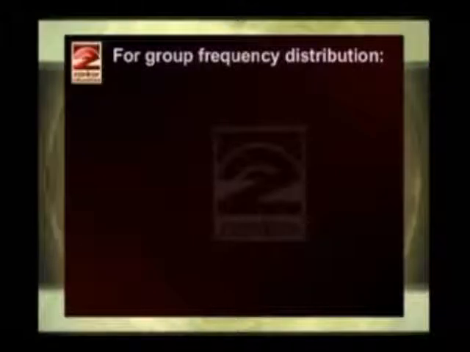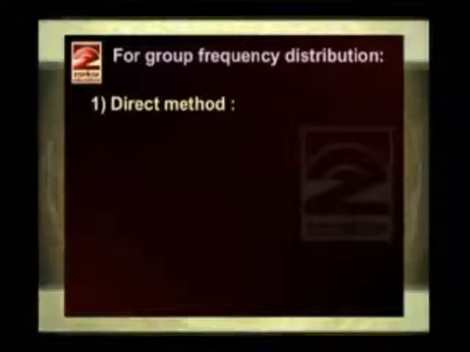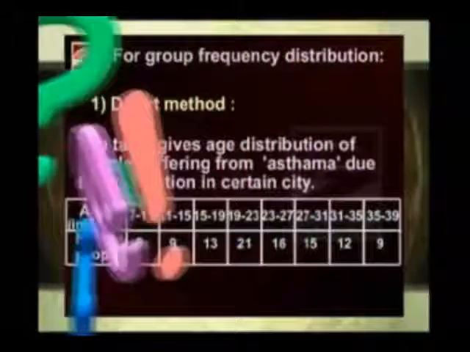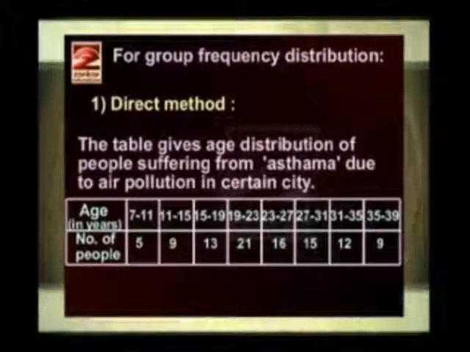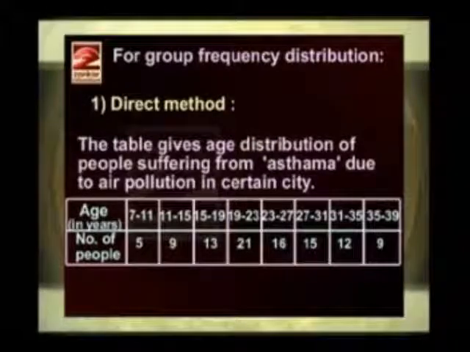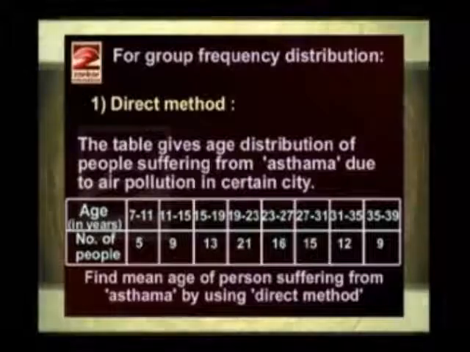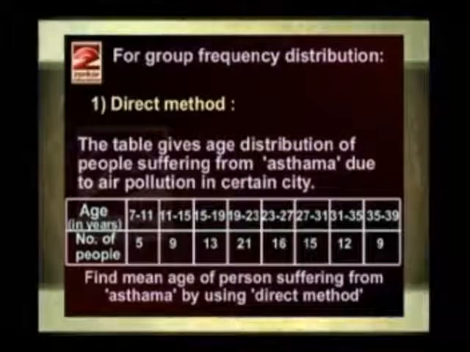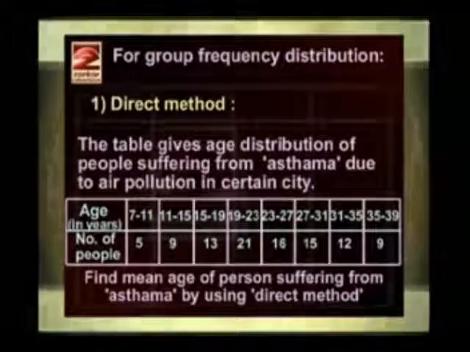Now we'll see how to find out the mean for grouped frequency distribution, and the first method is the direct method. The question is, the table gives the age distribution of people suffering from asthma due to air pollution in a certain city. Find the mean age of persons suffering from asthma by using the direct method. Now first we'll make the tabular form.